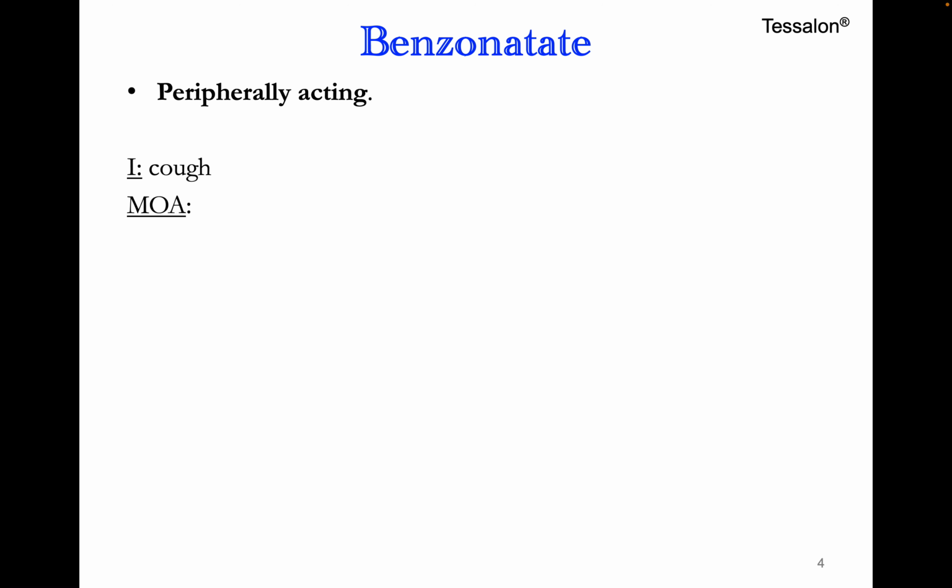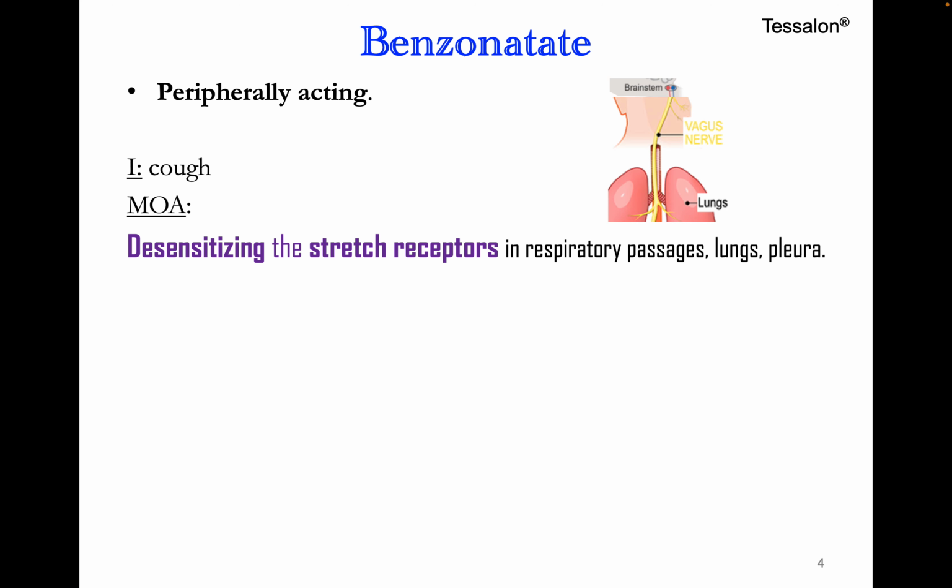How does this drug work? Keep in mind, this drug desensitizes the stretch receptors in the respiratory passages, lungs, and pleura. So how is it going to work? Remember, breathing is essential for survival and is under precise neuronal control. That is why the 10th cranial nerve, the vagus nerve, provides the major sensory innervation of the lungs and mediates basic physiological functions in breathing control.